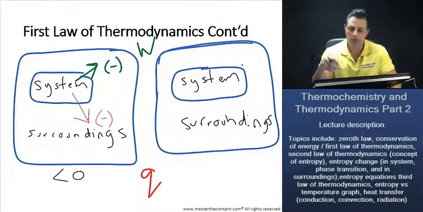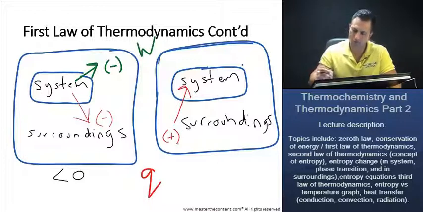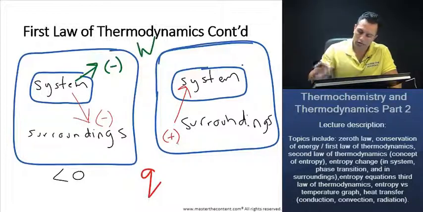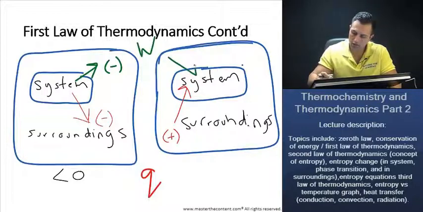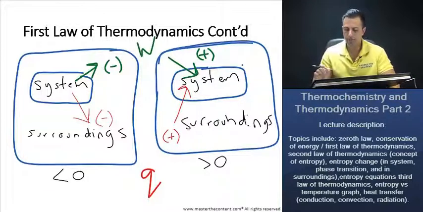Then the values would be flipped. If heat goes into the system from the surroundings, then the heat value is going to be positive. If work or heat is absorbed by the system, and if work is done on the system, then the value is going to be positive. Great. And the values here are going to be greater than 0.